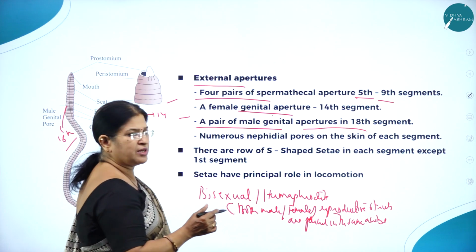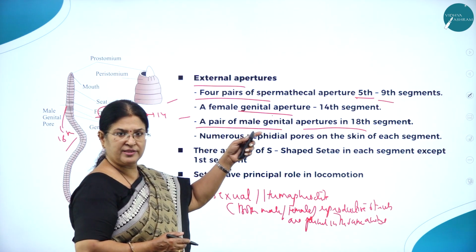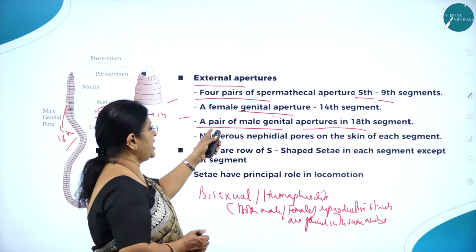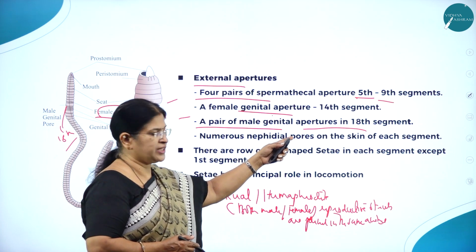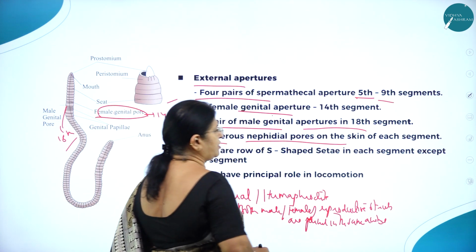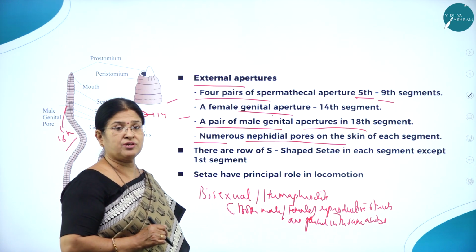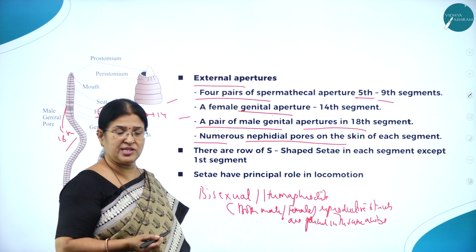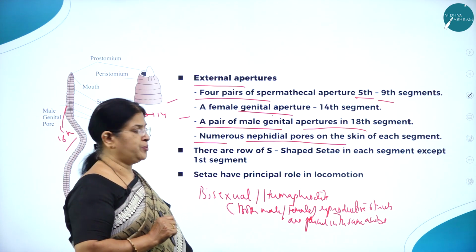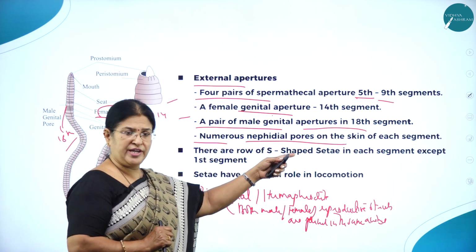So external aperture: 4 pairs of spermathecal apertures are found on the 5th to 9th segments, a female genital aperture is found on the 14th segment, and a pair of male genital apertures is found on the 18th segment, and numerous nephridial pores are found on the skin of each segment. Nephridia are the organs of excretion in annelids, as you have already studied. So the openings are called nephridial pores.